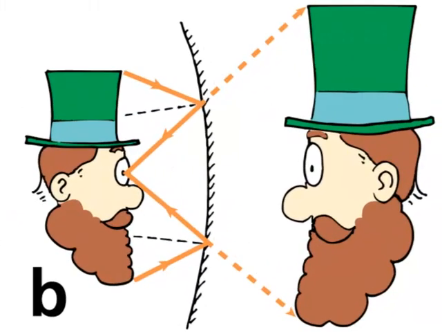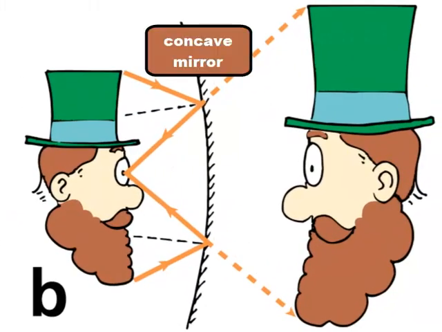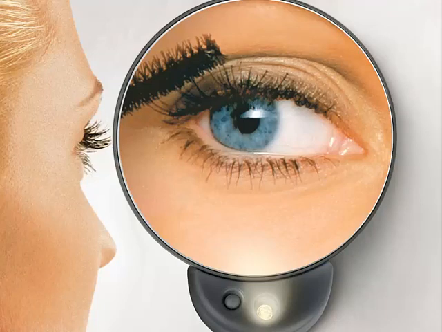When an object is close to a concave mirror, a mirror that curves inward, the virtual image is larger and farther away than the object is. Concave mirrors are often used to magnify objects, like a mirror version of a magnifying glass.